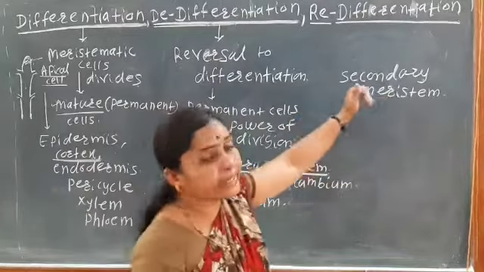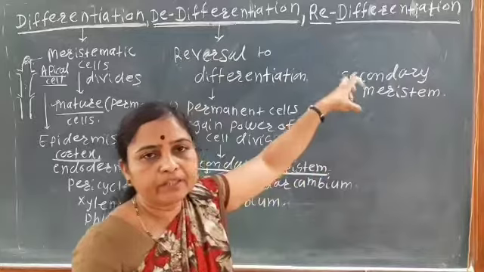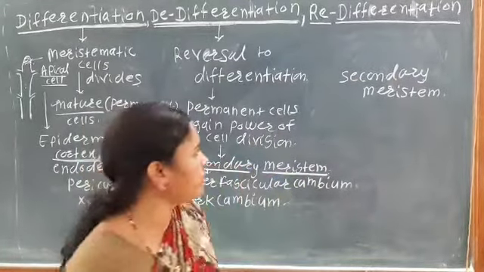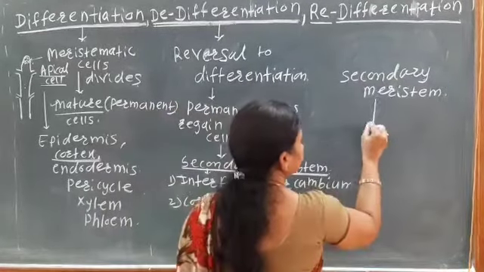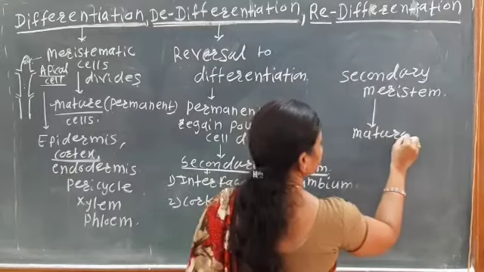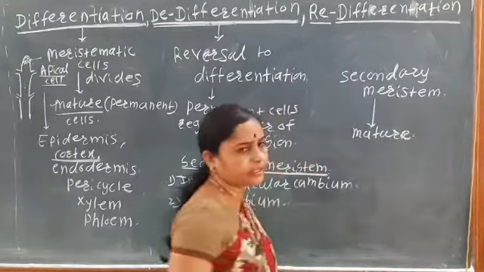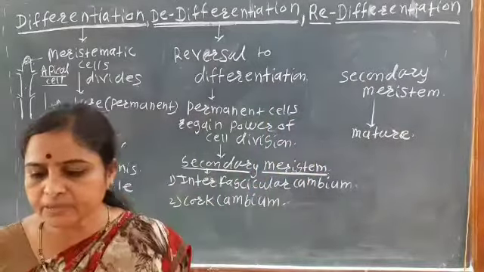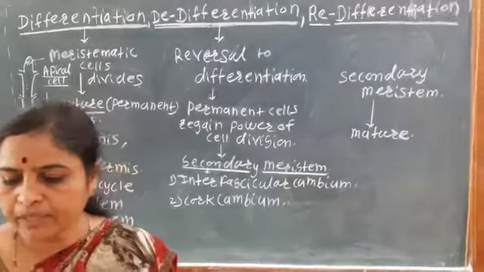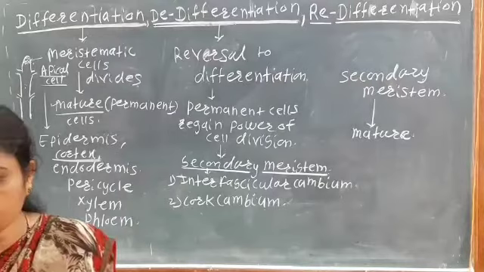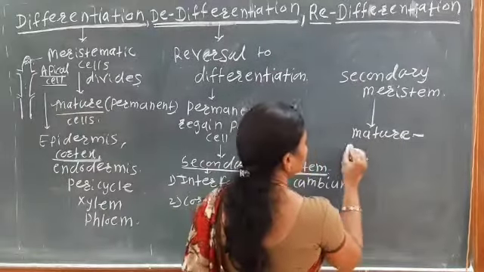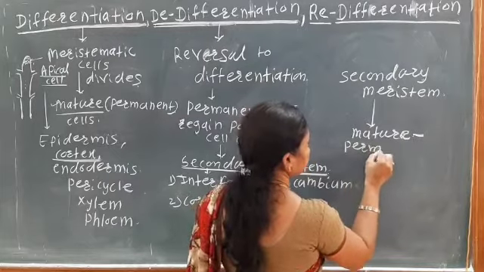Okay, so here the secondary meristems have the capacity of cell division. So they again get mature, and they become the permanent cells.